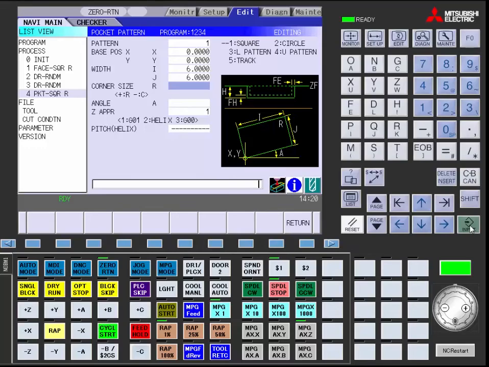Your R, you can either do as a radius or as a chamfer. For this example, we will do a radius. Type in a 1. Your angle is going to be 0.